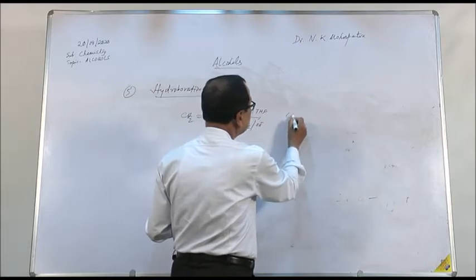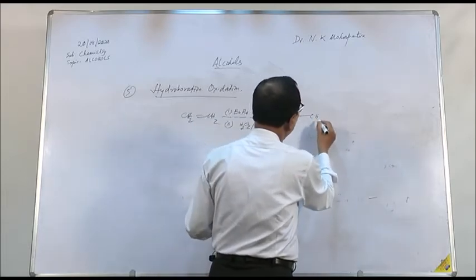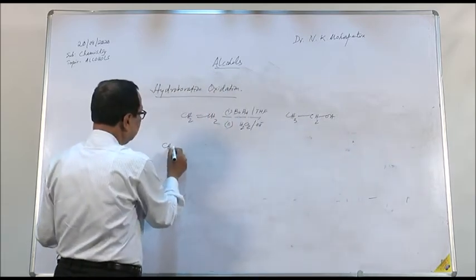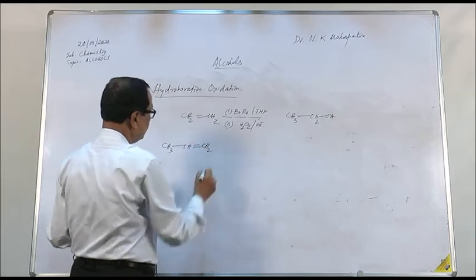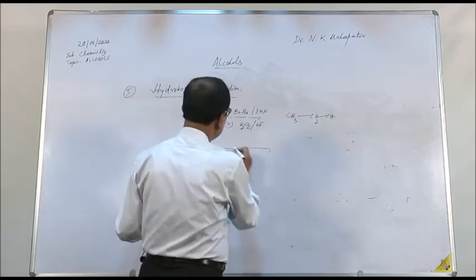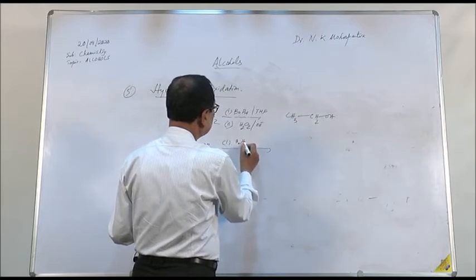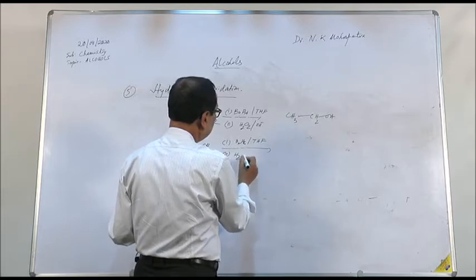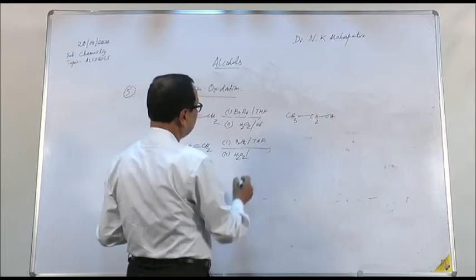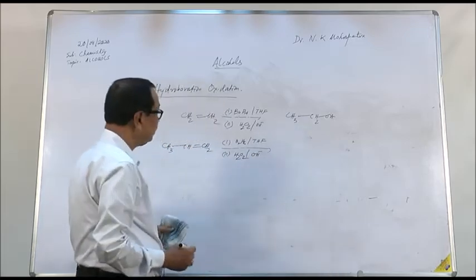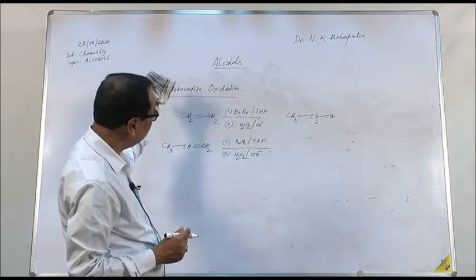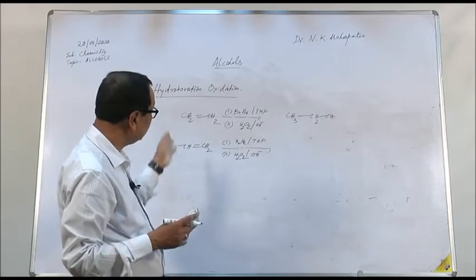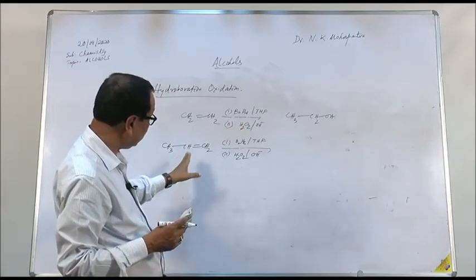The product formed will be CH3CH2OH, ethyl alcohol. But if you are using CH3CH double bond CH2, the hydroboration oxidation here, if you use B2H6 in presence of THF followed by oxidation by alkaline hydrogen peroxide, then in the earlier case, when addition of water occurs to the alkene group, the addition was as per the Markovnikov rule.